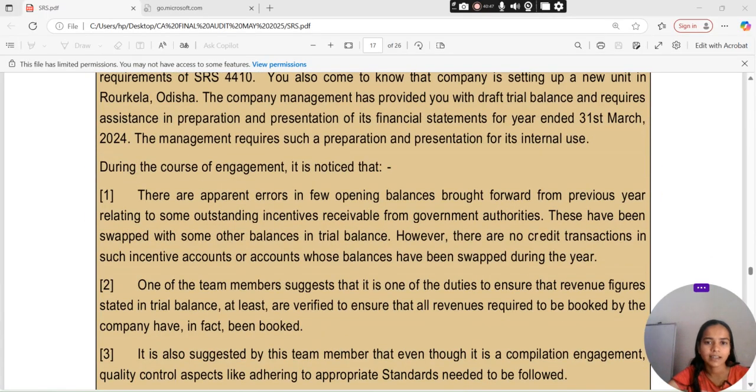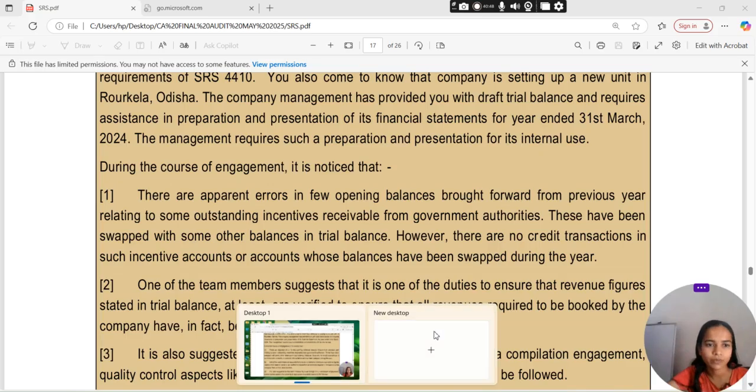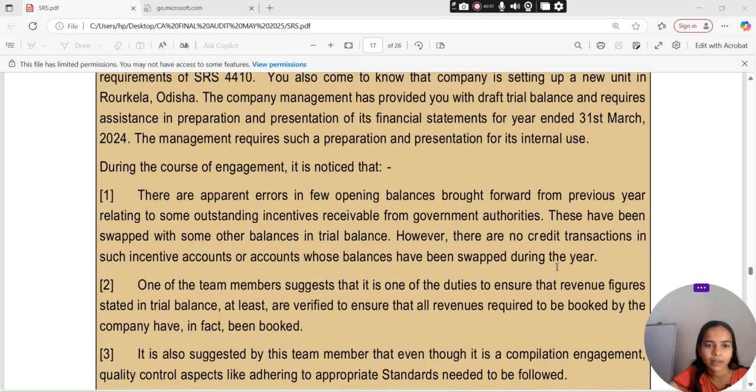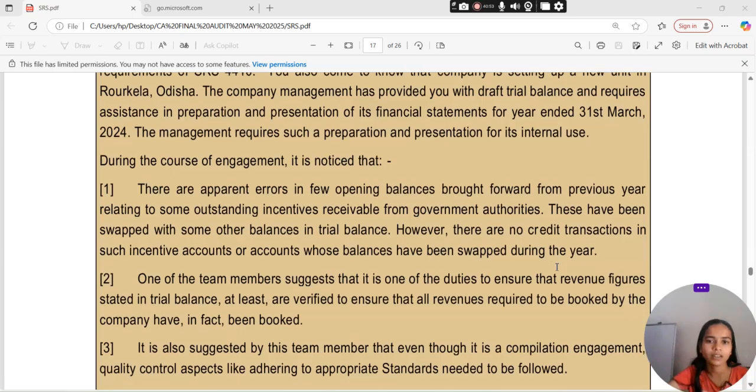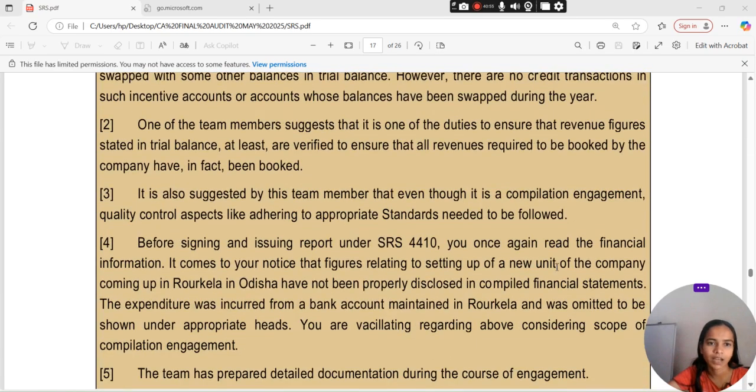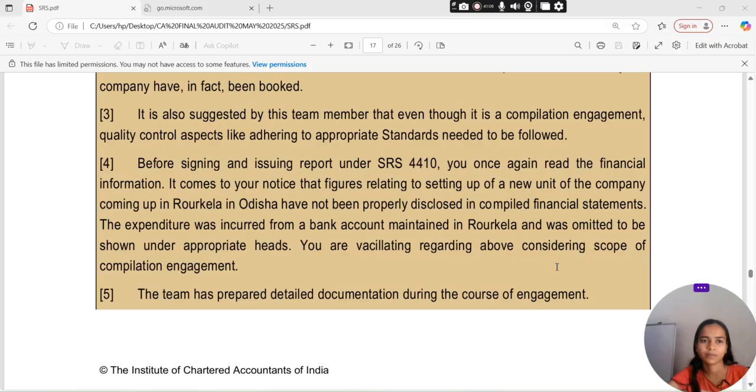One of the team members suggests that it is one of our duties to ensure that the revenue figures stated in the trial balance at least are verified, to ensure that all the revenue required to be booked by the company has in fact been booked. It is also suggested by this team member that even though it is a compilation engagement, quality control aspects like adhering to appropriate standards need to be followed.